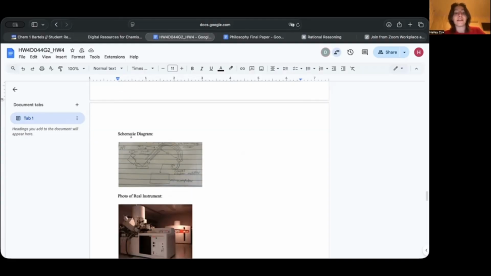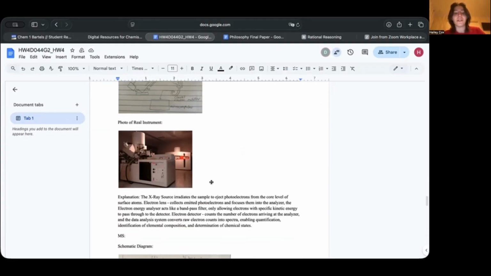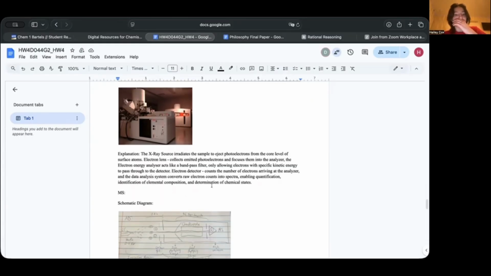Then I talked about the XPS, and this is the schematic diagram again, showing the different parts, and this is the photo of the real instrument. And then the X-ray source irradiates the sample to eject photoelectrons from the core level of the surface atoms.